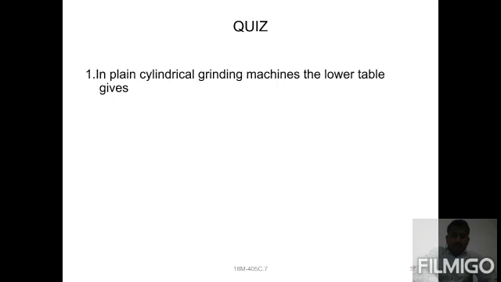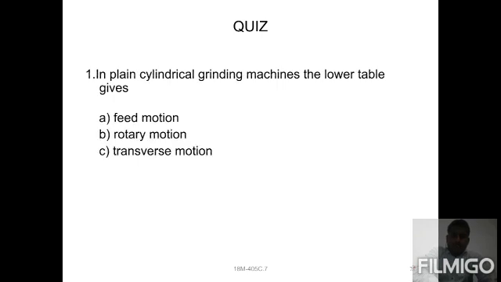Summary, we have a small quiz. Once you can check, we have already discussed each and everything. First one: in plain cylindrical grinding machines, the lower table gives which type of movement? The answer is the transverse motion, right? The upper table is capable of swiveling, and the lower table has the transverse movement.